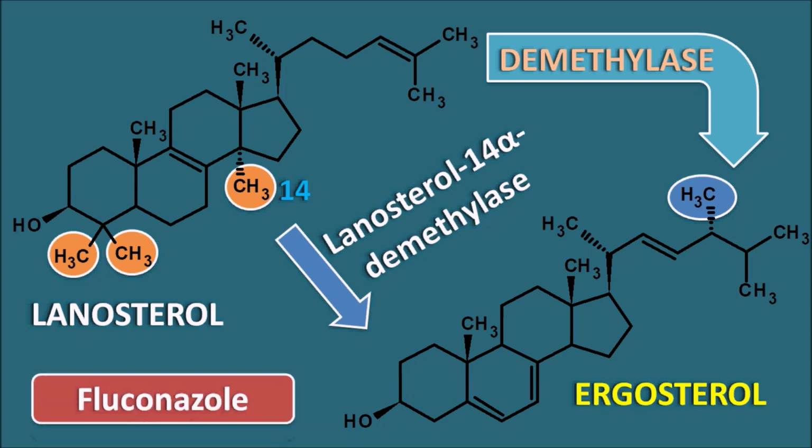Now fluconazole is going to inhibit this lanosterol 14 alpha demethylase enzyme selectively in the fungal cells so that it inhibits the biosynthesis of ergosterol. This lanosterol 14 alpha demethylase enzyme is also present in the mammalian cells. But surprisingly, fluconazole does not have any activity on the mammalian enzyme. It only inhibits this enzyme within the fungal cells. So that's why fluconazole produces a selective inhibition.